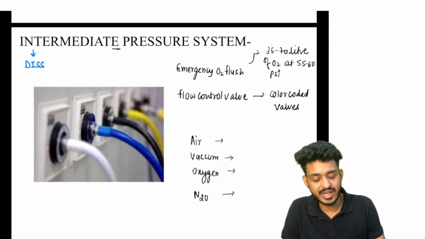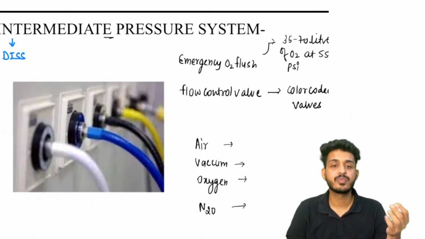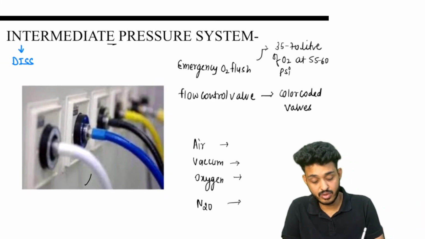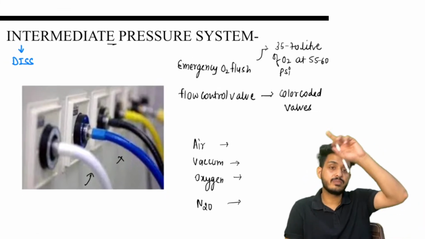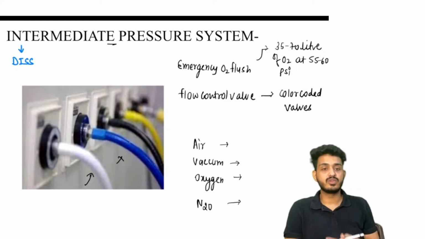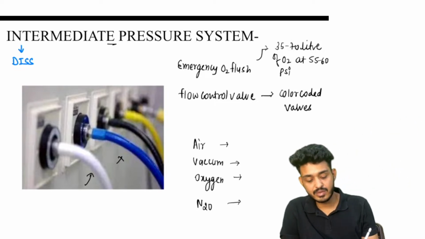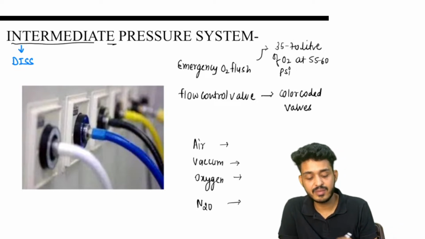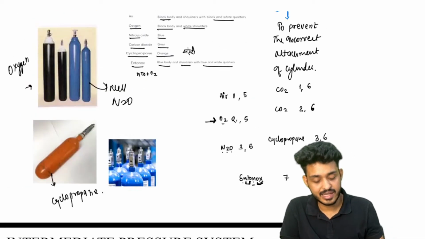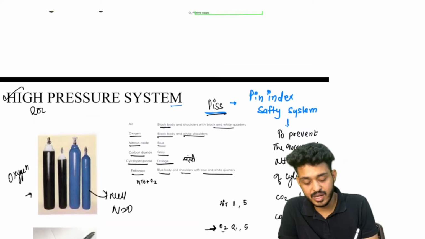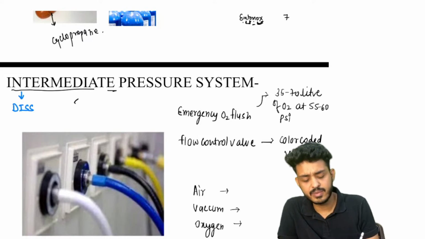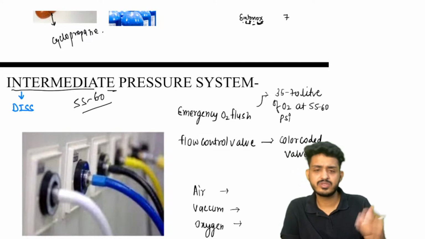Okay, second one is your intermediate pressure system. When you go to your OT, you must be seeing in your hospital different kinds of pipelines over the roof, right? The gases running in those pipelines come under the intermediate pressure system. Here in high pressure, the pressure will be around 2000 psi, that is too much pressure. Here the pressure will be intermediate, that would be 55 to 60 psi.